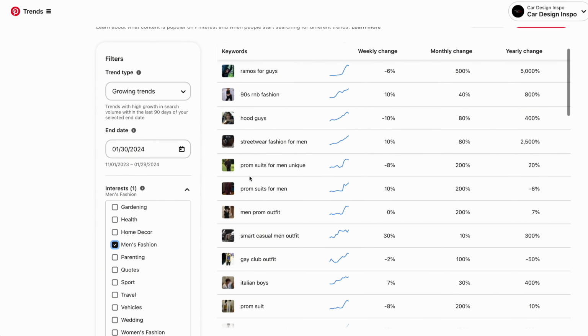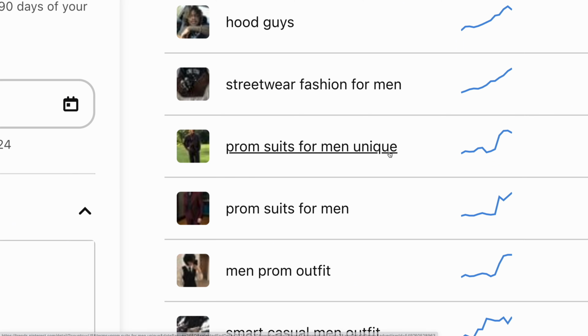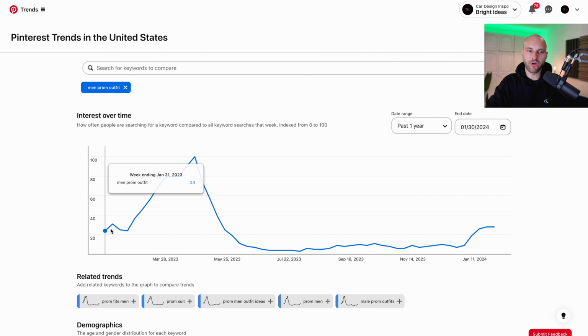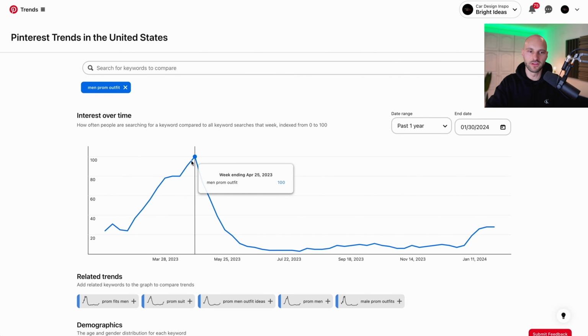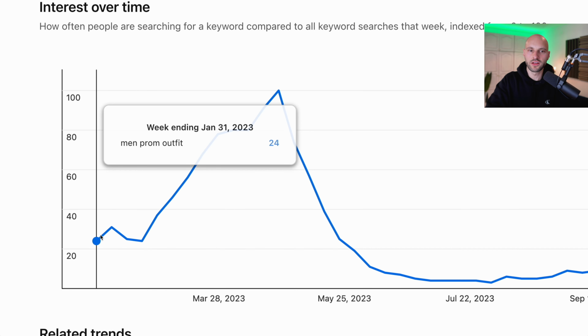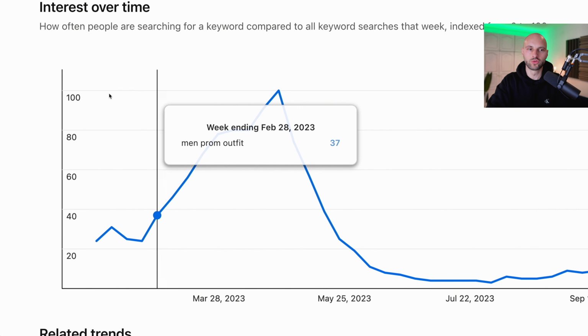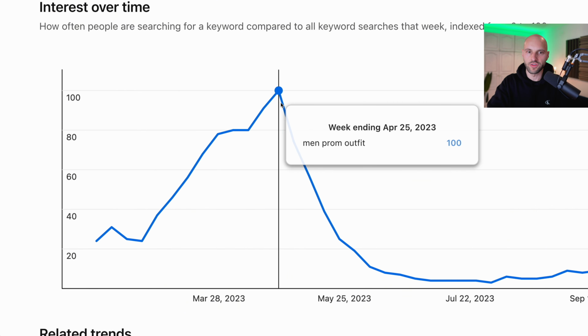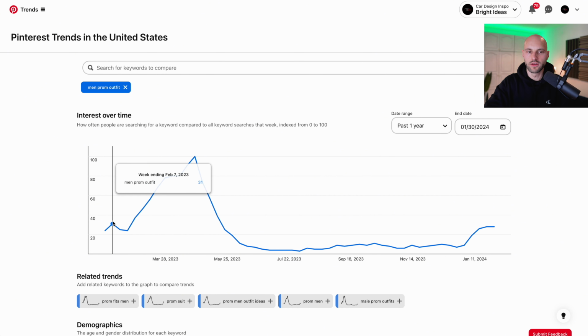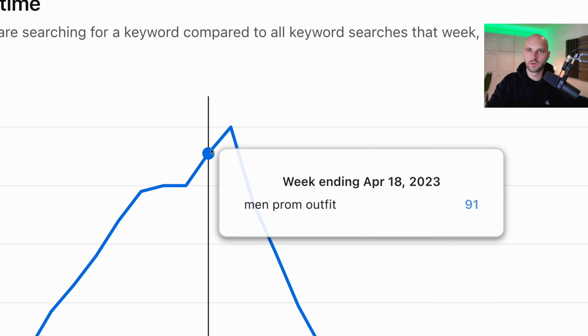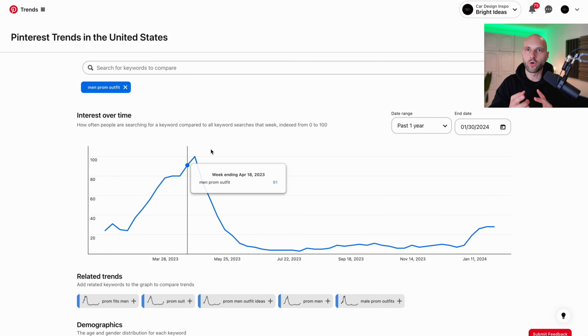And check this out, what I found is this: prom suits for men unique, or prom suits for men, or men prom outfit. You see this rapid, steep incline in the next few months. So now it's January, up until April or May, this goes up and up and up to 100% searches on Pinterest. This is insane. Next step, guess what, guys? What these people are going to do, they're going to go on Google and start searching for prom outfits, prom suits, best men's prom suits, or best girls' dresses for prom. So now we have to utilize their searches.